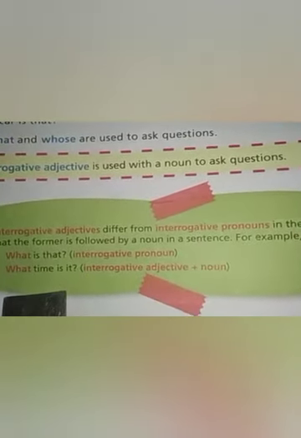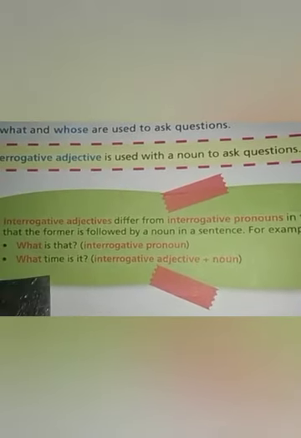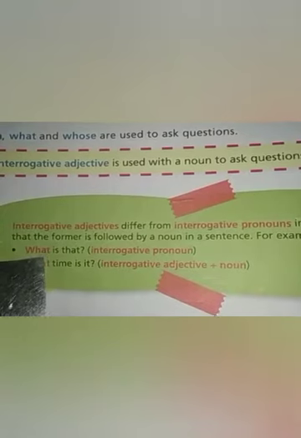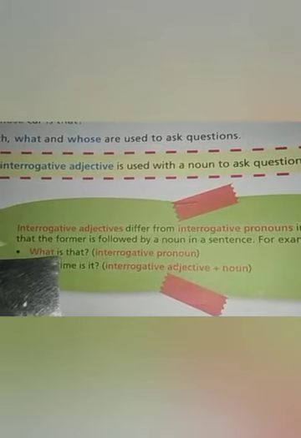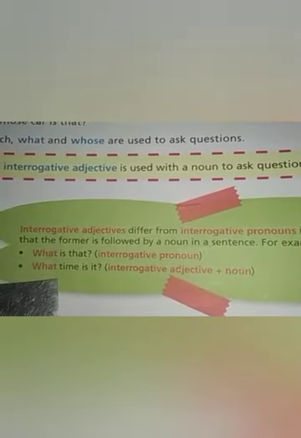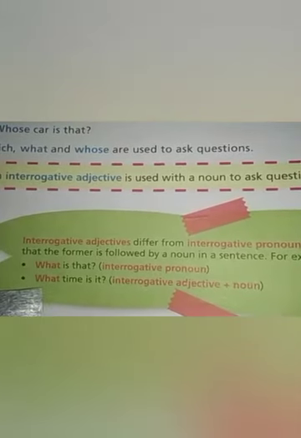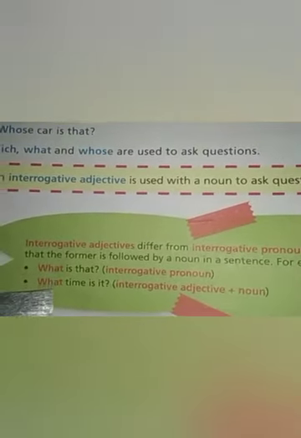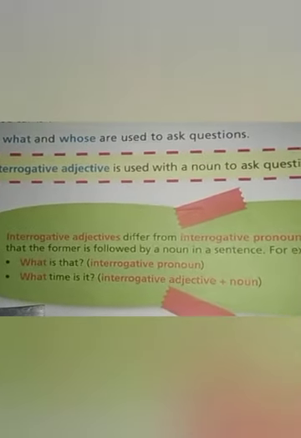Okay, so most of the time these look similar, right? That is why. What is that? What time is it? So there is a difference between them, like there is no noun after the word what in the first sentence, and in the second sentence there is a noun after the word what, and that is why the first one is used as an interrogative pronoun and the second one is used as an interrogative adjective.